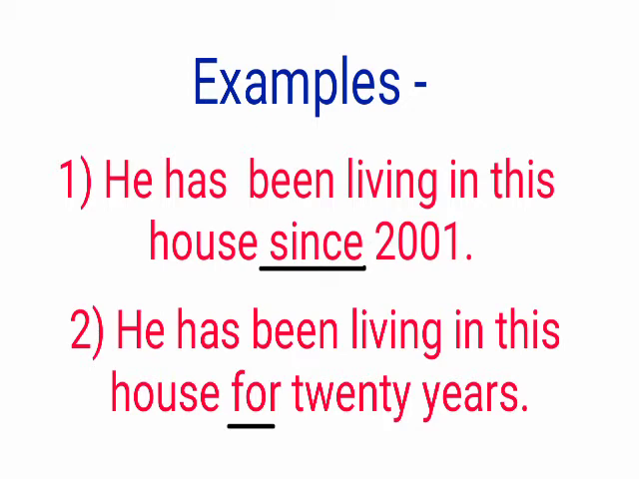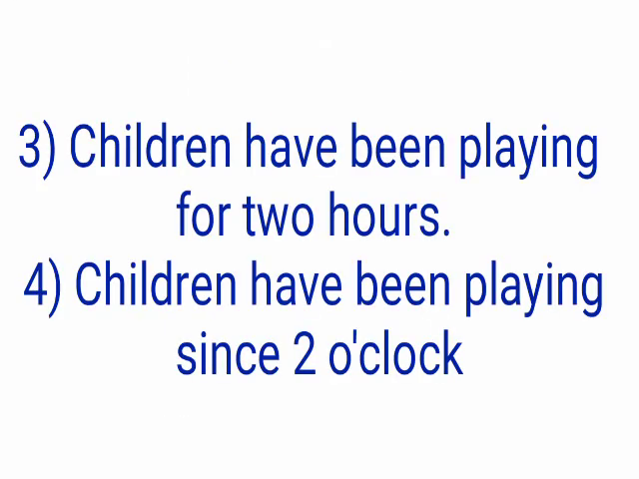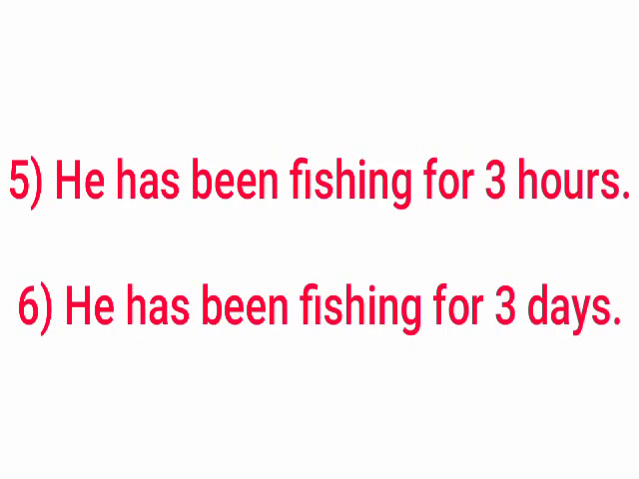See another example. Children have been playing for 2 hours. And children have been playing since 2 o'clock. So when we say 2 hours, here we use for. And when we show a particular time, 2 o'clock, there we use since. See another example. He has been fishing for 3 hours. Or we could say 3 days.